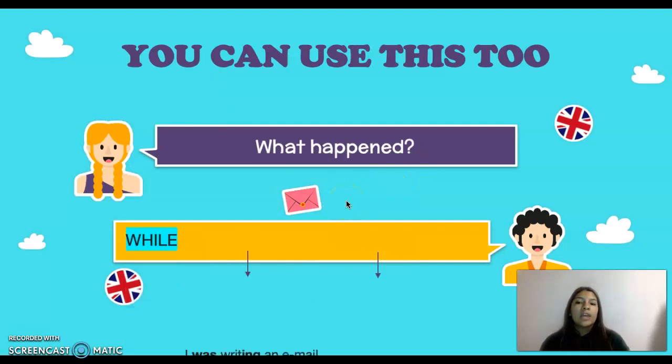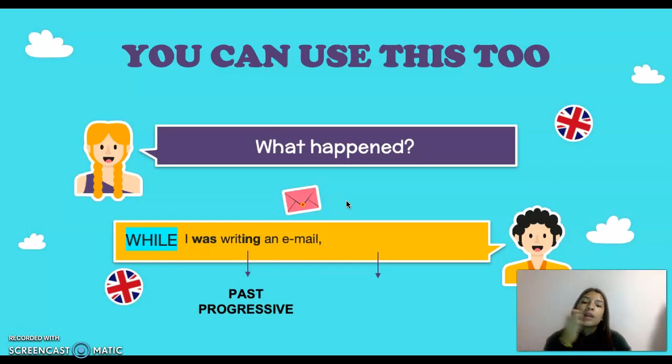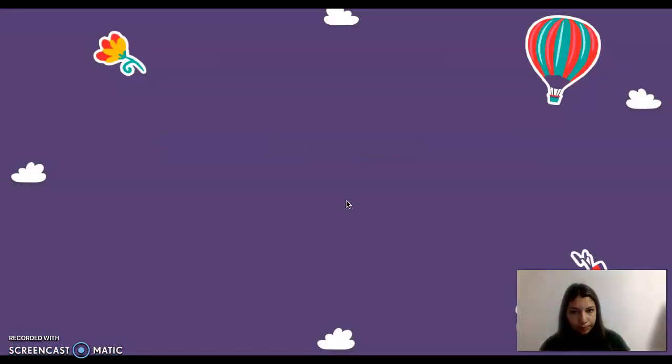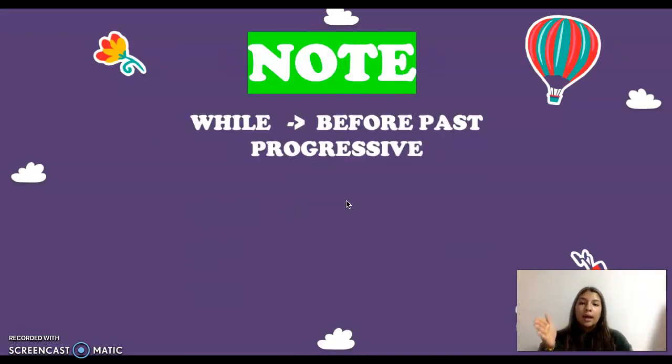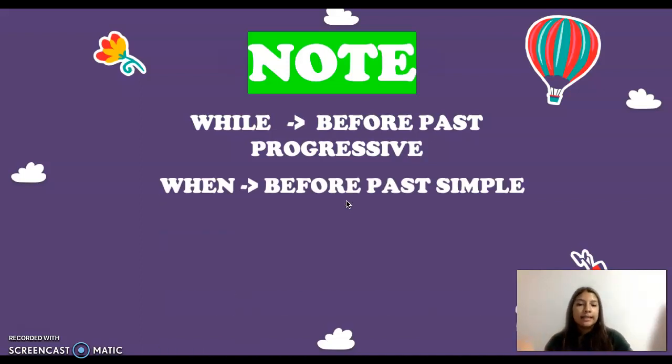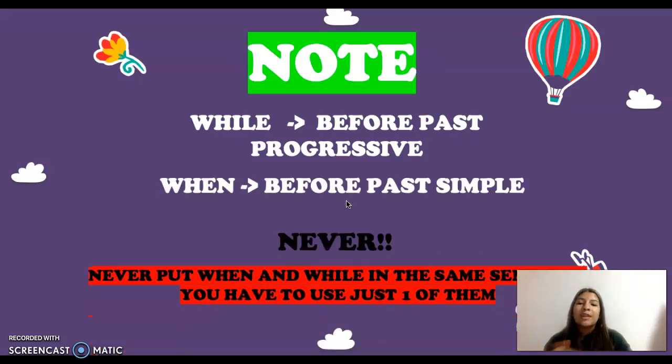And in the same way, we can use while, okay? But in this case, we are going to put while I was writing an email, so while and then past progressive, comma, the phone rang. Okay, so past simple. You have to take into account this. While is going to be before past progressive and when before past simple. So you need to know that never you can put when and while in the same sentence. You have to use one of them, or while or when.